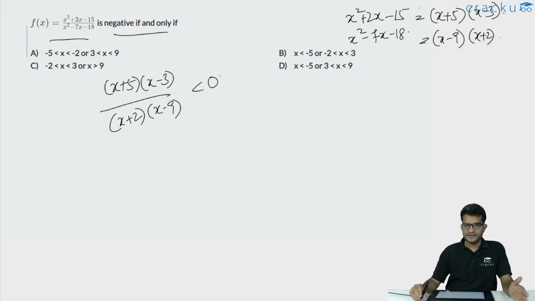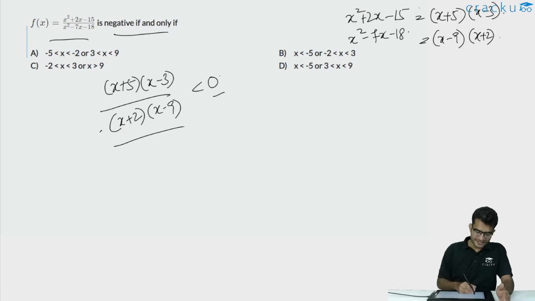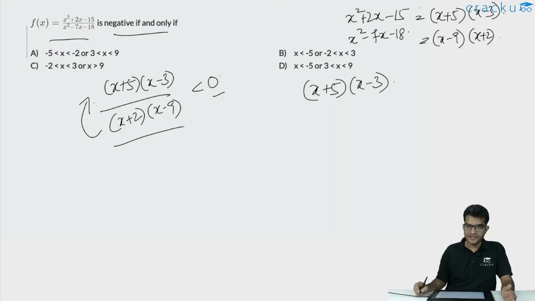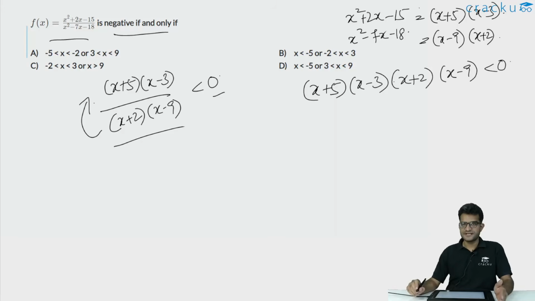If you multiply both sides, the left hand side and the right hand side, with x plus 2 into x minus 9 whole square, that will be a positive number because it is a perfect square, and the right hand side will be 0 into x plus 2 into x minus 9 whole square, so that will remain 0, and on the left hand side, basically the denominator comes to the numerator. So it can be simplified to equal x plus 5 into x minus 3, which is the numerator, into x plus 2 into x minus 9. We want to know for what values of x this is less than 0.